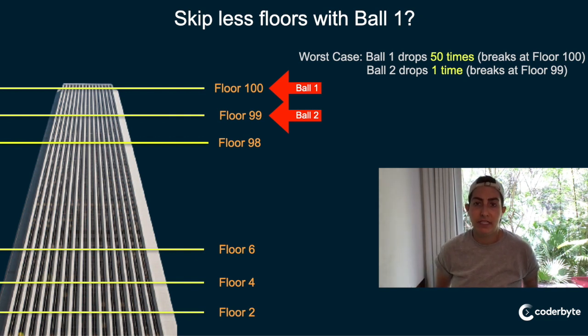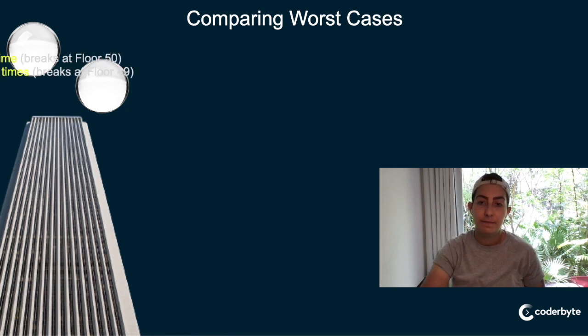So our worst case numbers. Ball 1 drops 50 times, right? Because we basically skipped 2 each time. And the second ball drops 1 time, breaks at 99. Okay, so that's not great. It's not better than the binary approach for worst case scenario, right? But it gives us something to compare to. So we can see what's happening to our numbers as we drop these balls. So let's compare our worst cases.